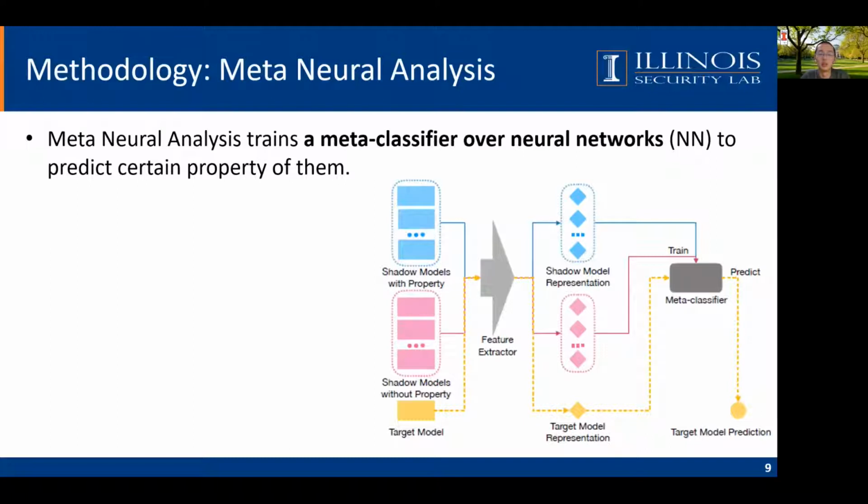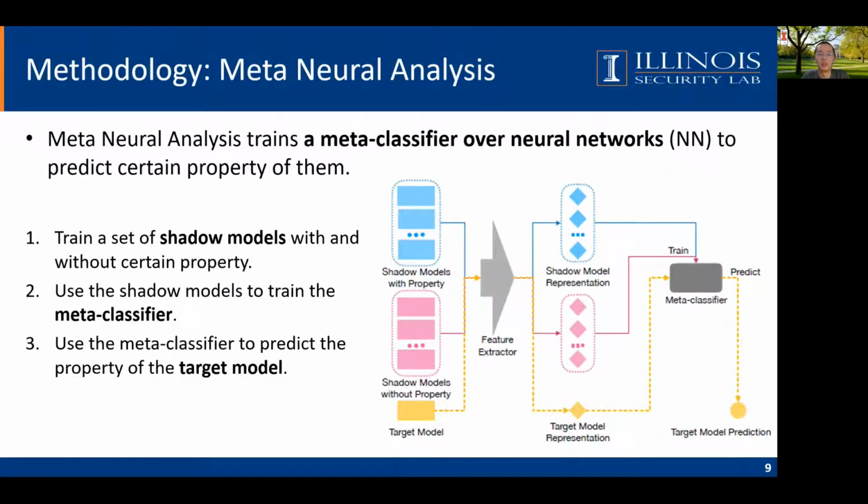Now we will introduce our approach. Our pipeline is based on the idea of meta-neural analysis. It will train a meta-classifier over neural networks. This means that the meta-classifier will take a neural network as input and output a prediction of certain property of the input neural network. Meta-neural analysis usually consists of 3 steps.